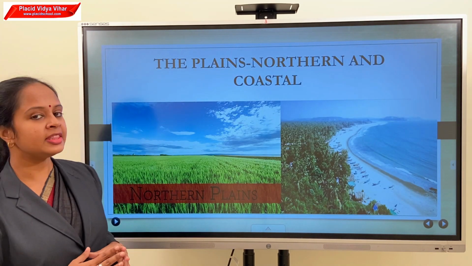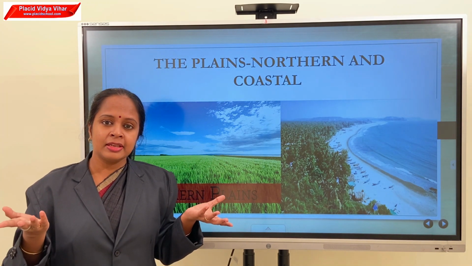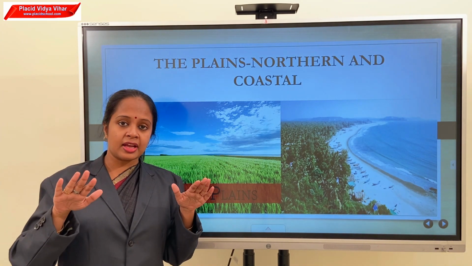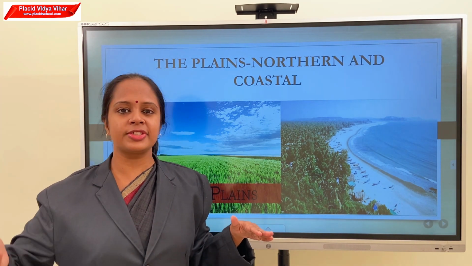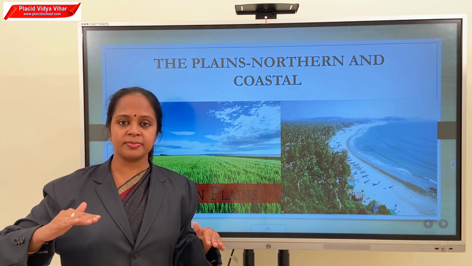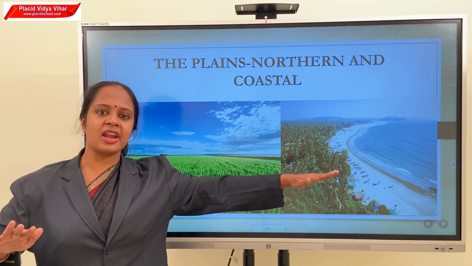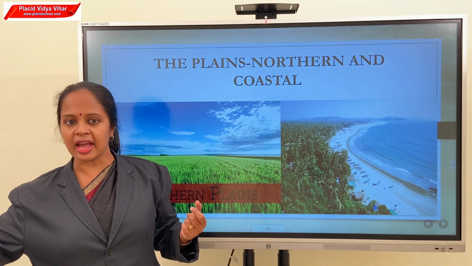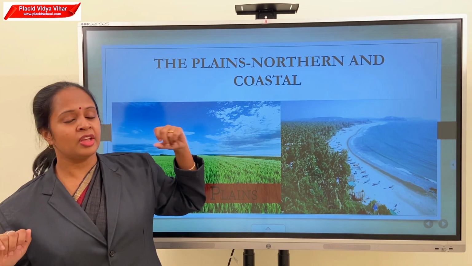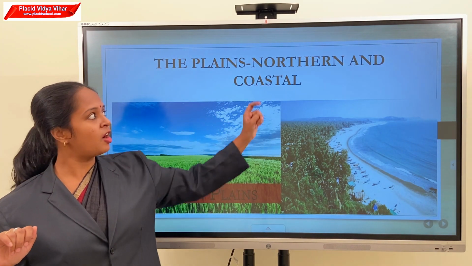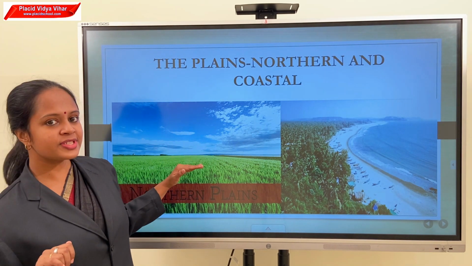Second is the plains. What is meant by a plain? An area of land with gentle slopes. Gentle slopes means gentle ups and downs. A flat land with gentle ups and downs is known as a plain. We have two plains in India. One is northern plains and the second one is coastal plains.